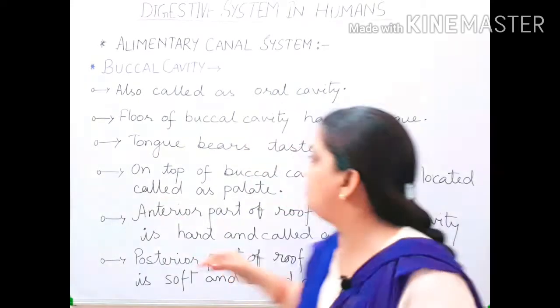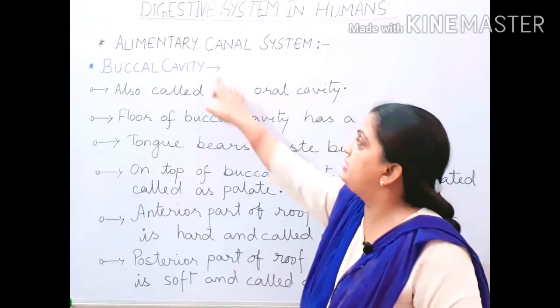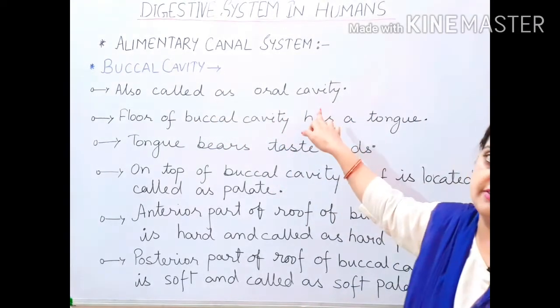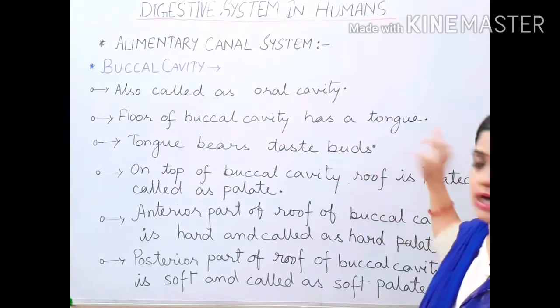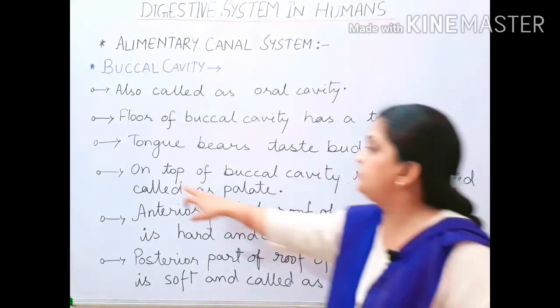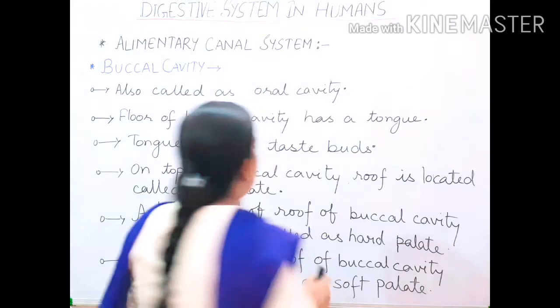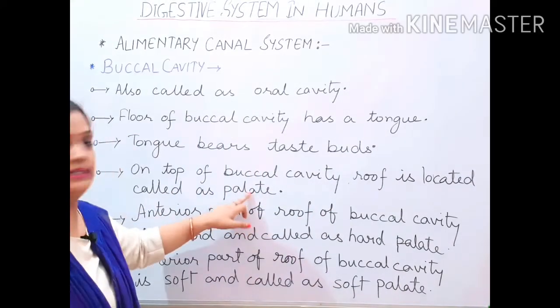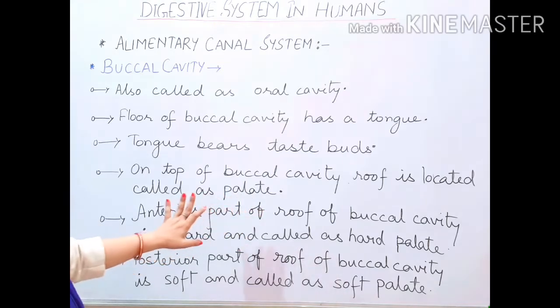So, theoretically, what I have written, you see: I have told you that this buccal cavity is also called the oral cavity. The floor of the buccal cavity has a tongue. The tongue bears taste buds. Now children, on top of the buccal cavity, the roof is located, and that is called the palate. The roof of the mouth is called the palate.